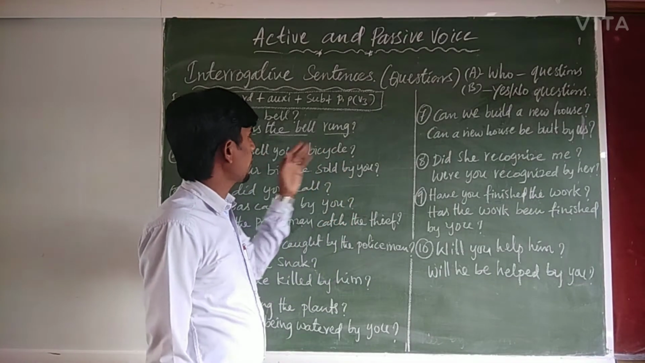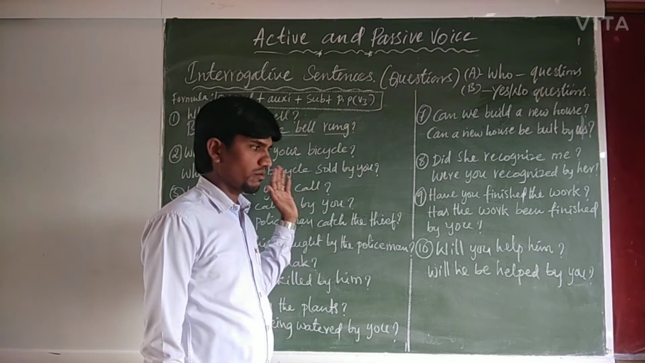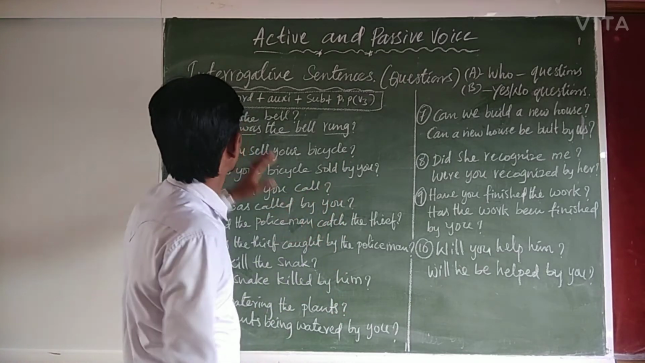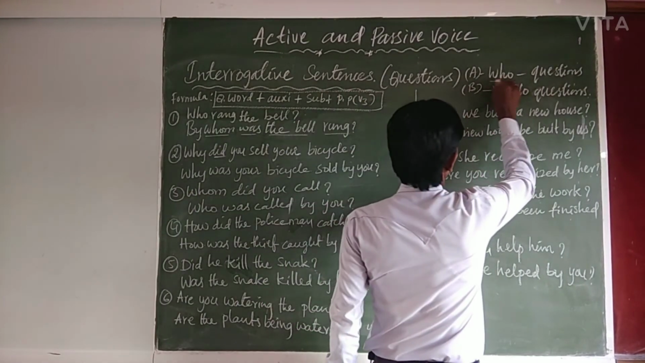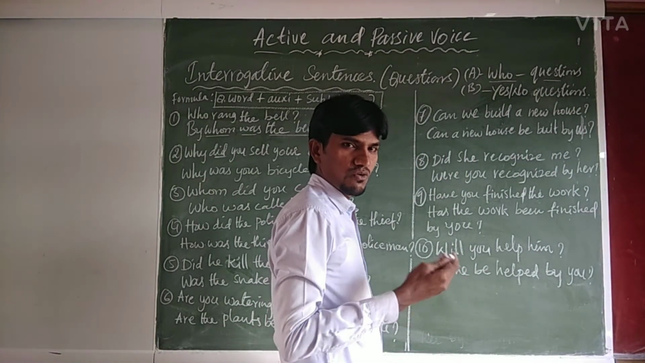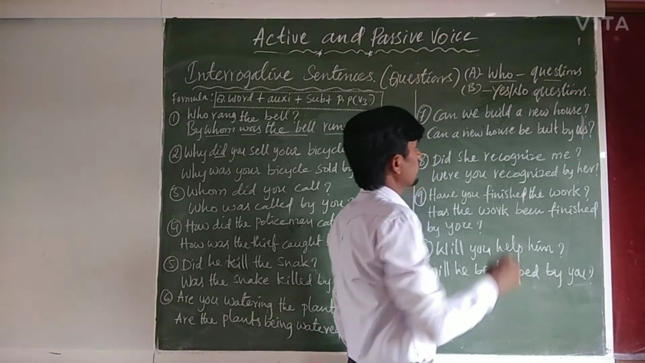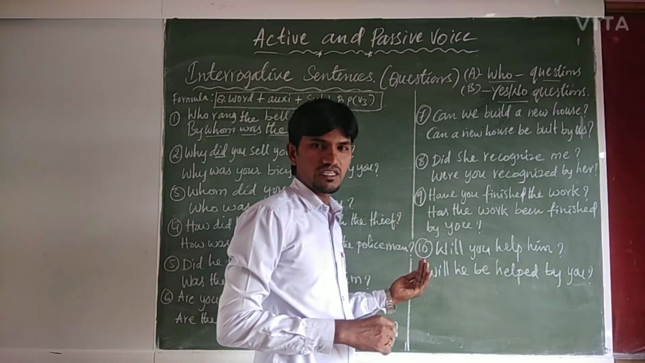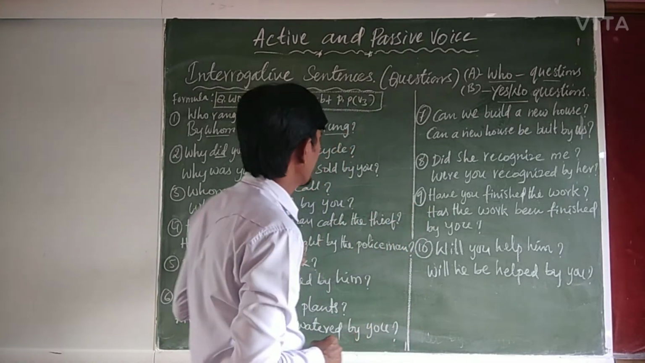Dear students, now let us see how the interrogative sentences are interchanged from active voice to passive voice. Interrogative sentences means questions. There are two types of questions. WH word questions start with what, why, who, and so on. And second type, yes or no type questions. Yes or no type questions start with all auxiliary verbs and all modal verbs. Now let us see few examples.